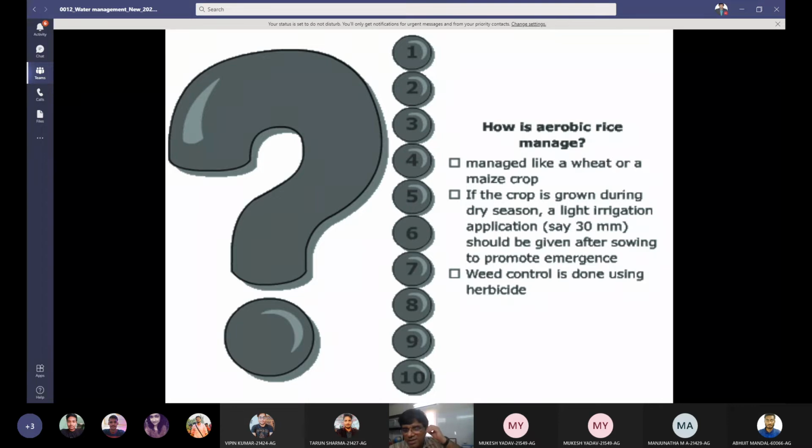Or now IRRI, I think someday I told you, is developing Imazethapyr resistant varieties of rice. Imazethapyr is a herbicide which will kill all kinds of plants, including rice. But IRRI has identified some lines which are tolerant to Imazethapyr herbicide, and those lines will be used for direct seeded rice or aerobic rice, in which that herbicide will be used to control the weeds.